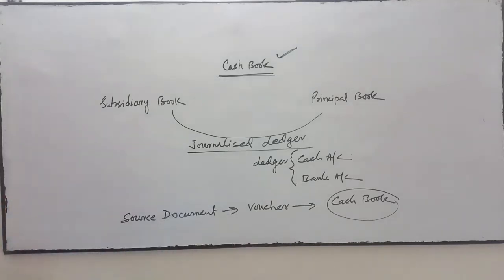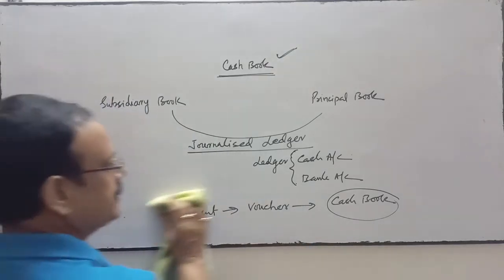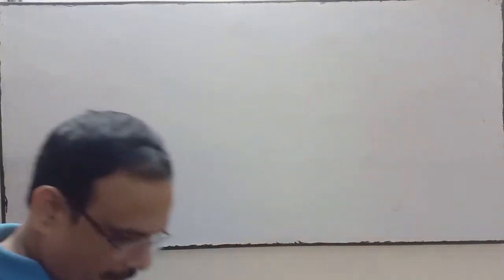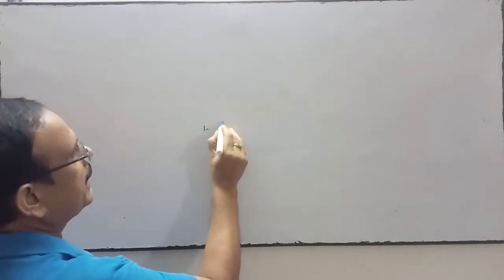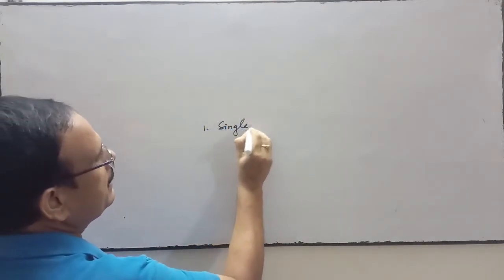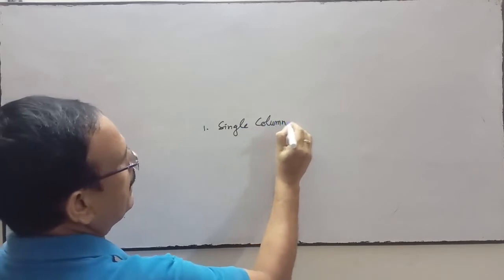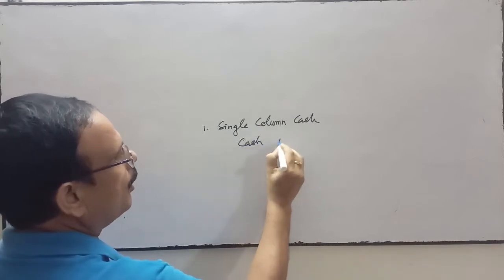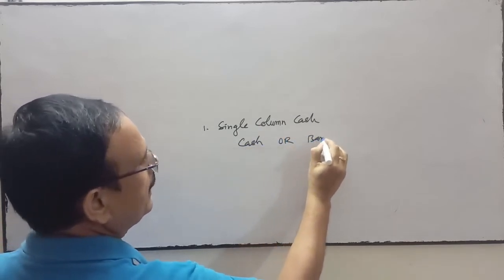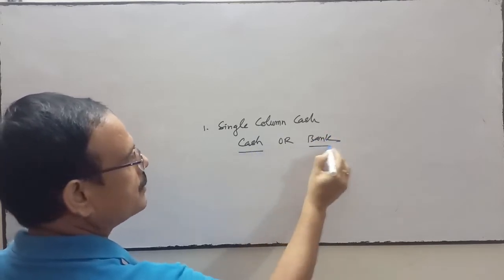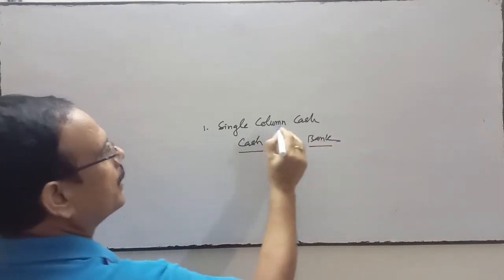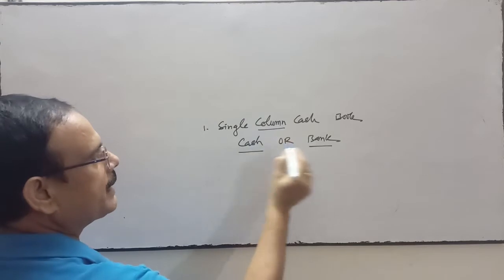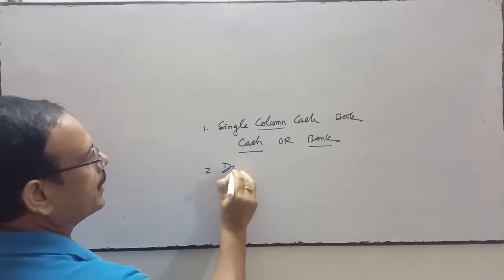And cash book is prepared in three different formats. Number one is the single column cash book. Single column cash book means only one column, either for cash or for bank. Second is the double column cash book.